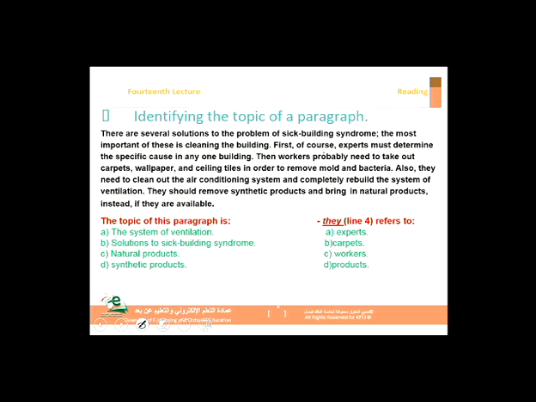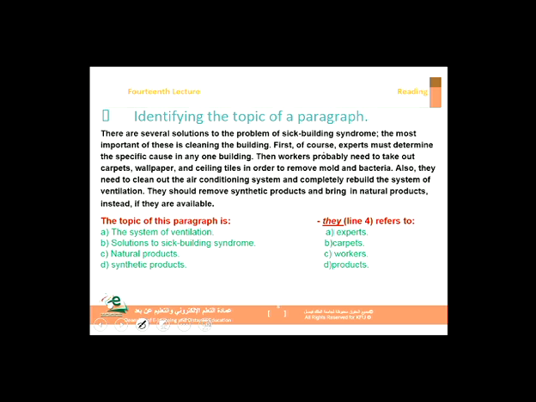Now, again, read this paragraph very carefully and ask yourself, what is the main general idea? And what are the supporting details? And what is the topic? The phrase that summarizes this all. The system of ventilation, solutions to the sick building syndrome, natural products or synthetic products.